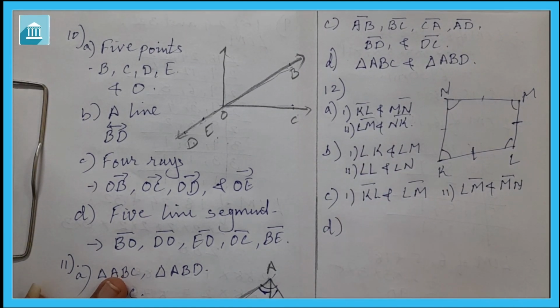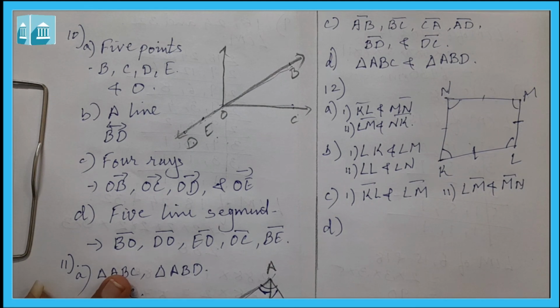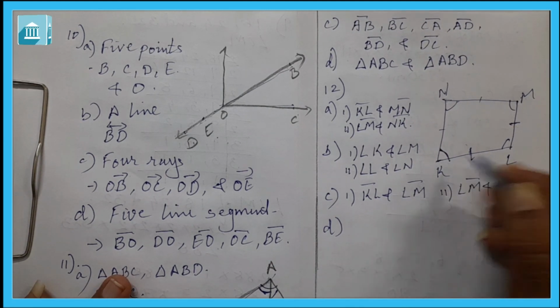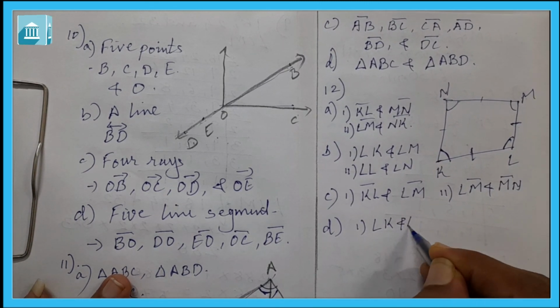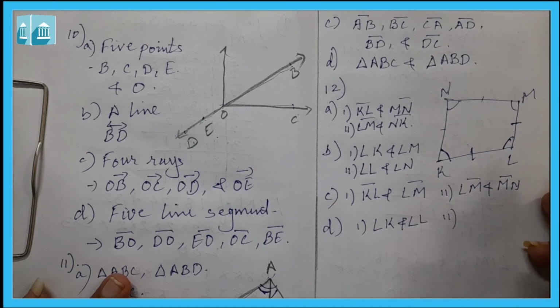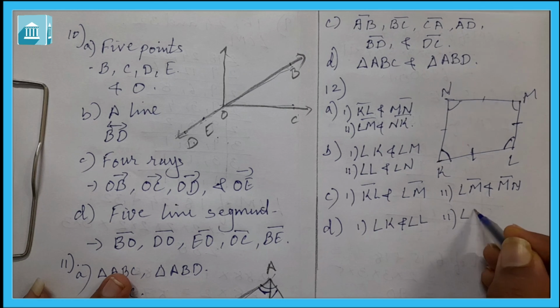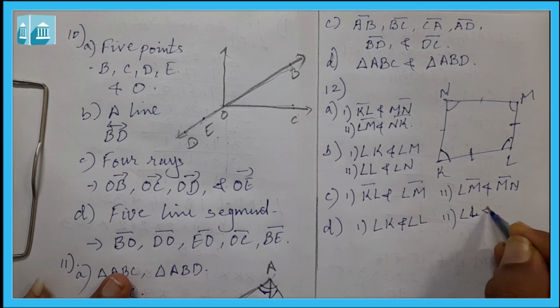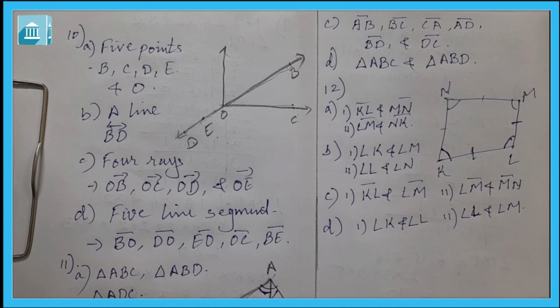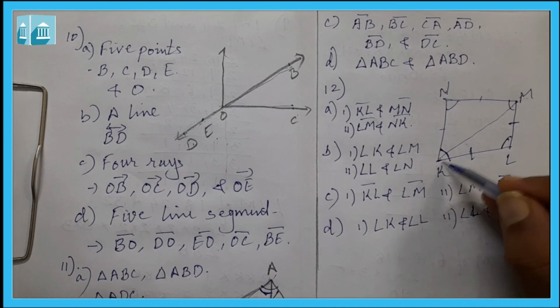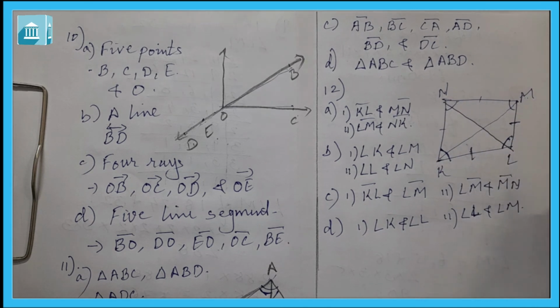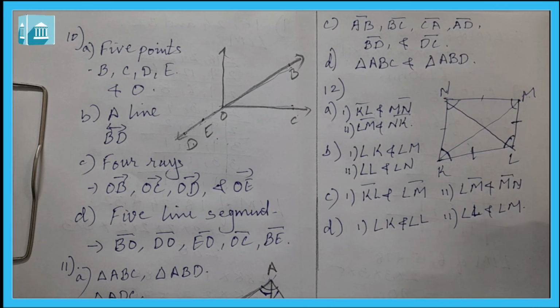Now D is two pairs of adjacent angles. K and L are adjacent angles. First is angle K and angle L. Second, you can say, angle L and angle M. So these are the two pairs of adjacent angles. Here you can also see the diagonals. KM is a diagonal, LN is also a diagonal.